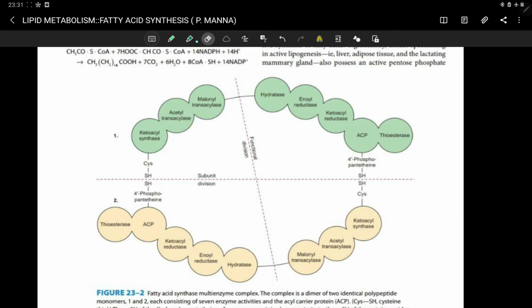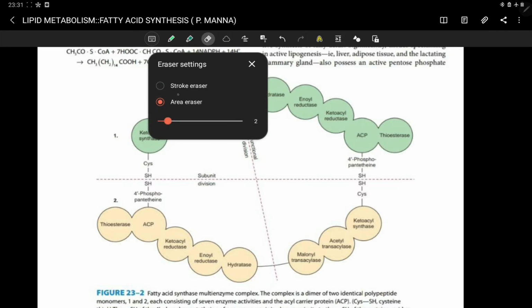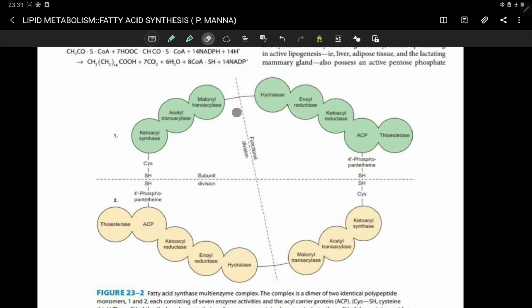The upper portion, the green color, these green color domains are a single monomer, and the below yellow color domains are another monomer. Sorry, this is one monomer and this is another monomer, and these two are attached with each other.